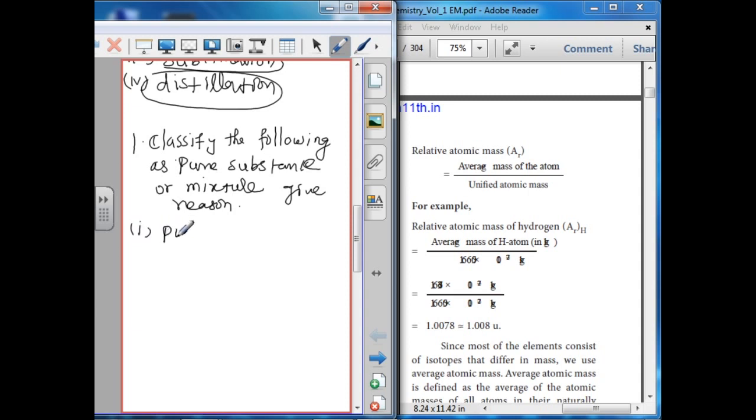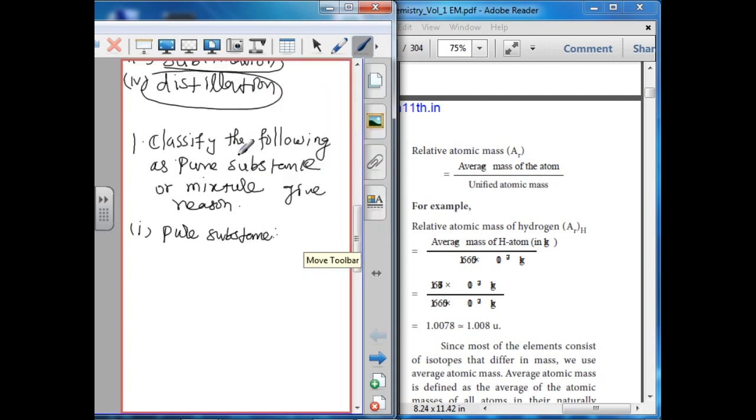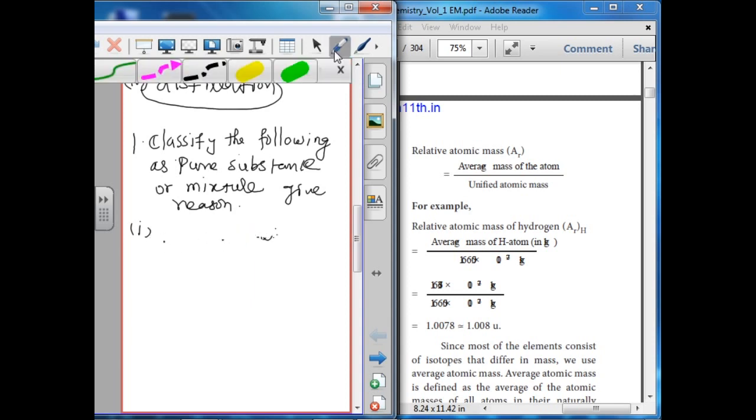First, pure substance. The first one is graphite.